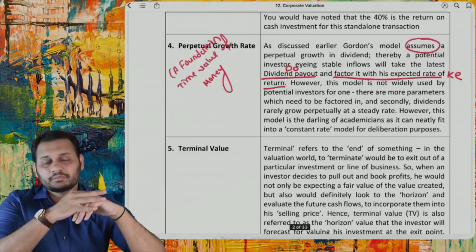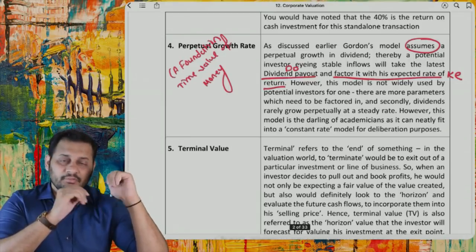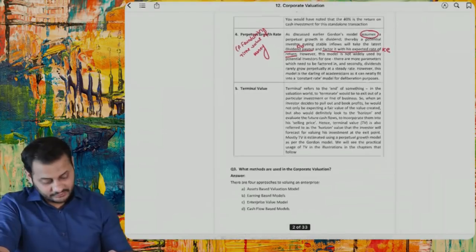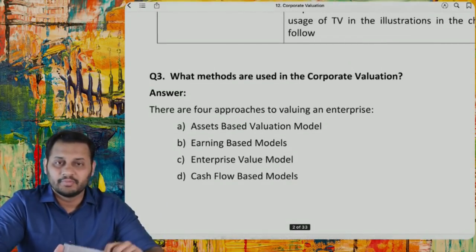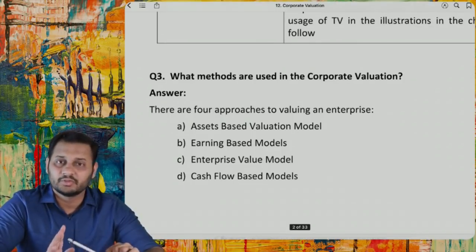So the terminal value can be calculated at the end of the 5th year based on the present value of the future cash flows. So this is going to be the terminal value. Yeah, the most important part of this chapter is these four methods. That's it. These four methods cover almost 95% of the questions.